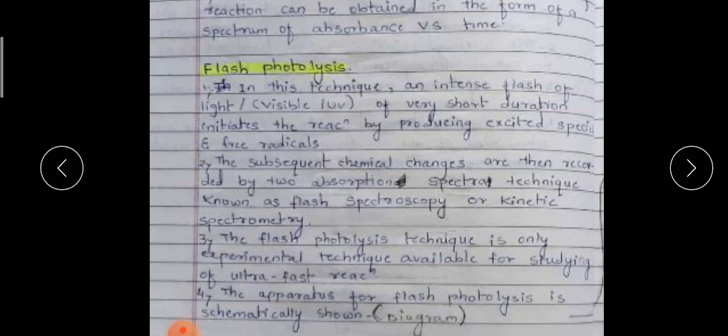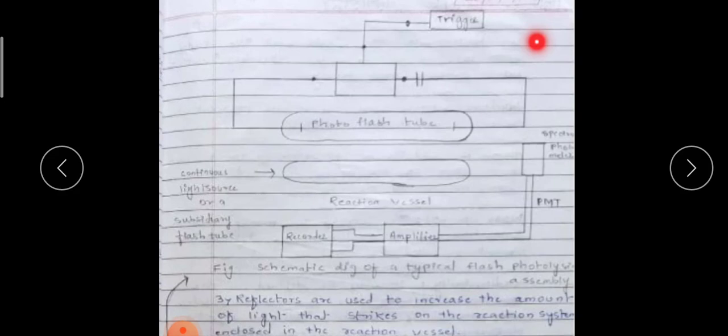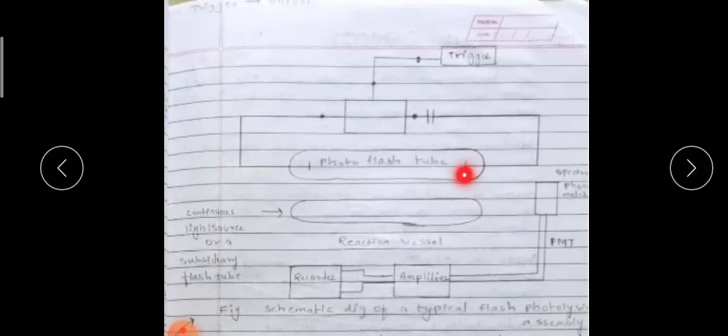Then we have to talk about the second method, that is flash photolysis. The name itself indicates that flash is there, then photolysis, meaning using the light something will happen. The diagram is shown here. Schematic diagram of the typical flash photolysis assembly.